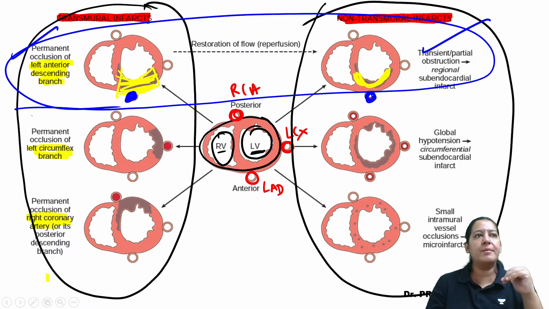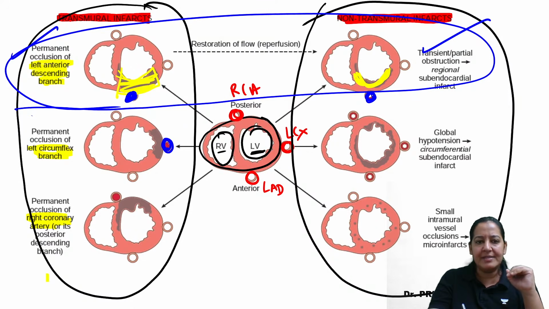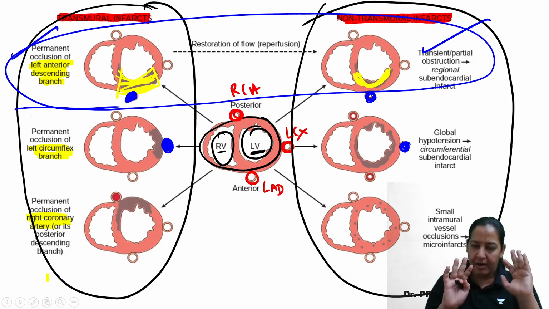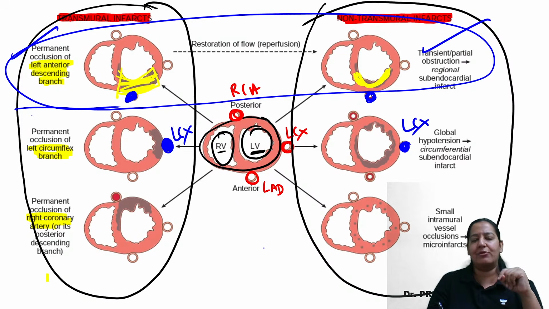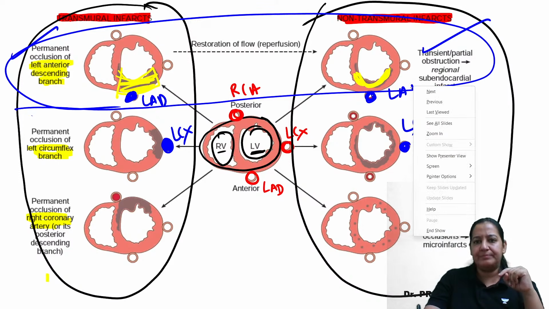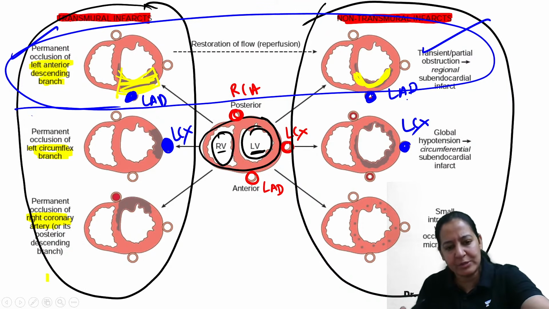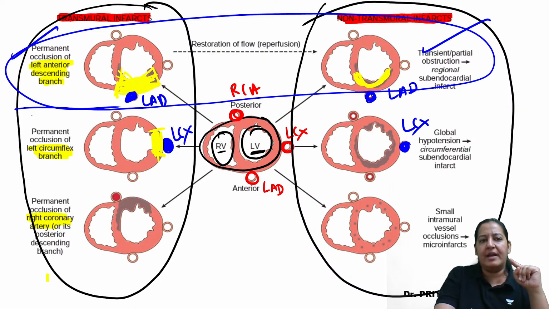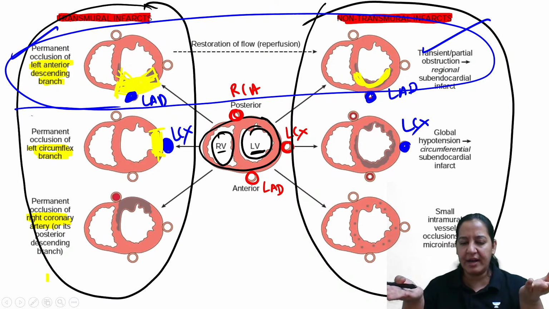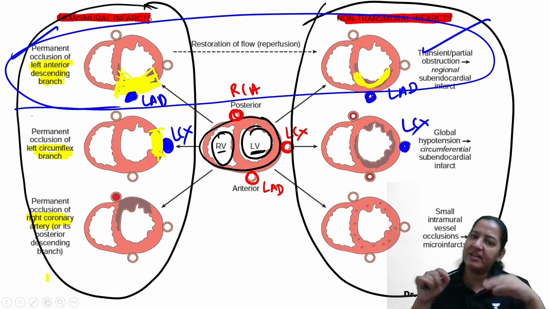Coming to the next coronary. Have you got it? Lateral coronary. Again, it is completely obstructed on this side and partially obstructed on this side. Which coronary is this? This coronary is LCX, of course. The first diagram was LAD because it was the anterior wall. When LCX is obstructed, you can see the same story. When it is completely obstructed, there is transmural infarct in the lateral wall. See the location, and see whether it is transmural or subendocardial. Whether it is transmural or subendocardial depends on the obstruction, whether it is complete or partial.